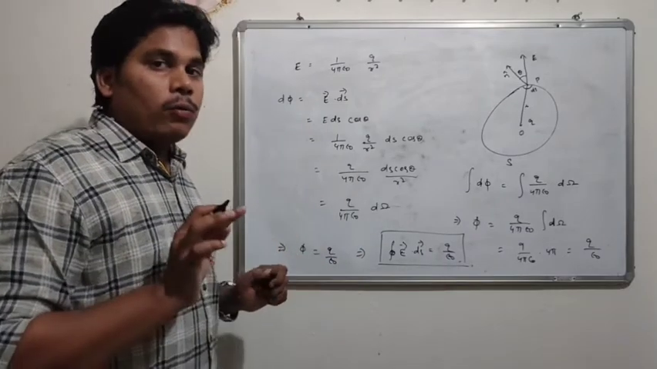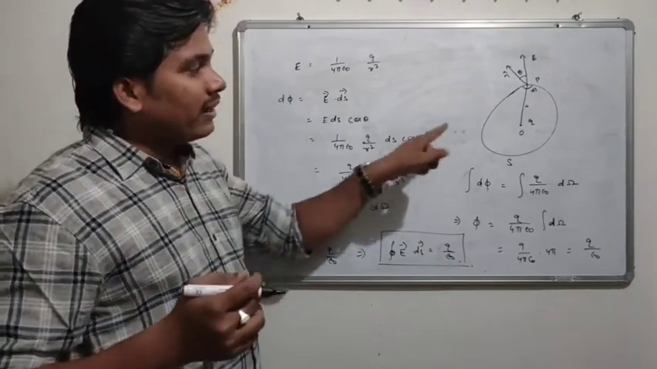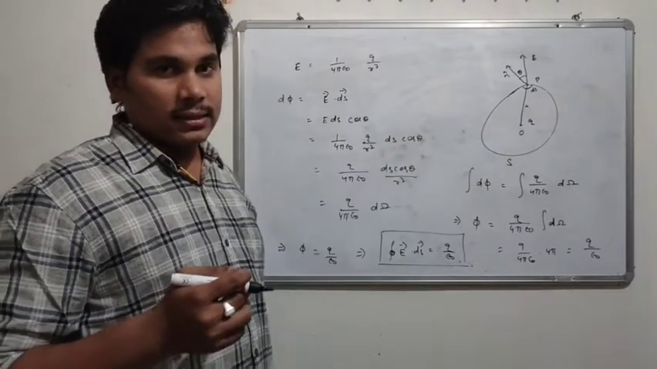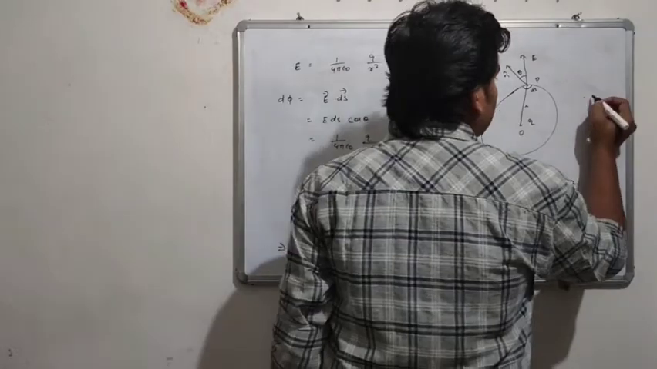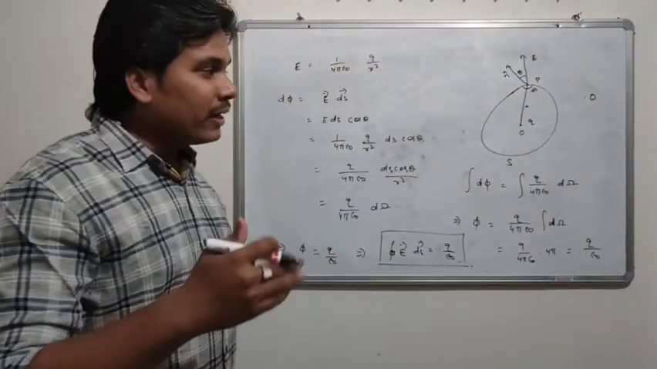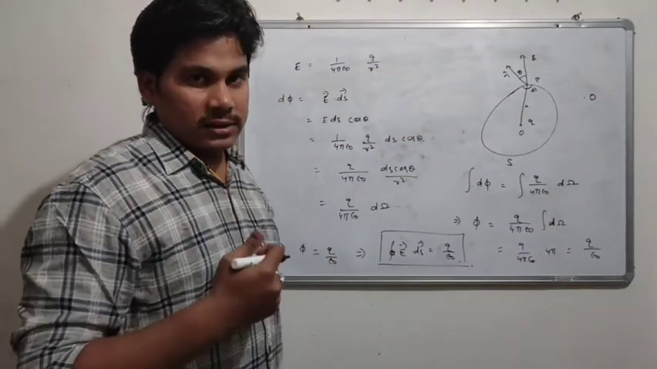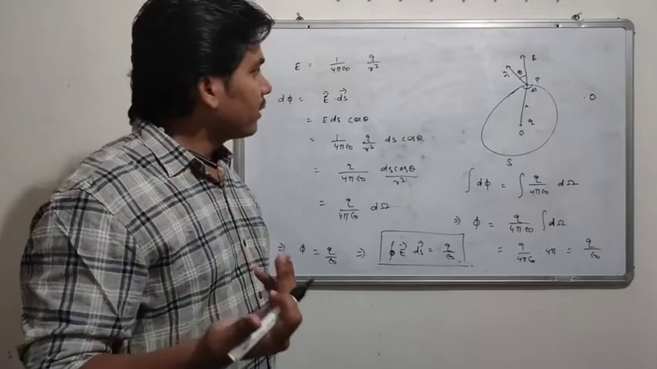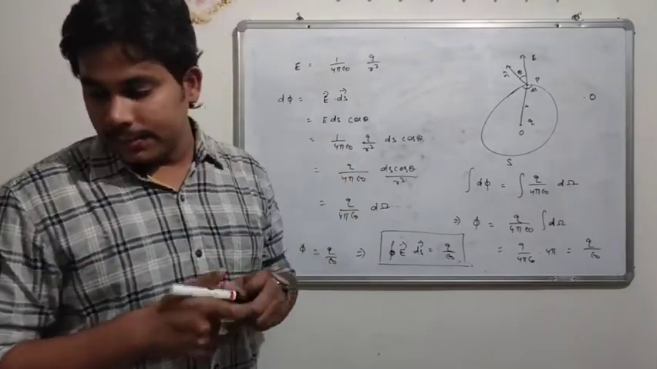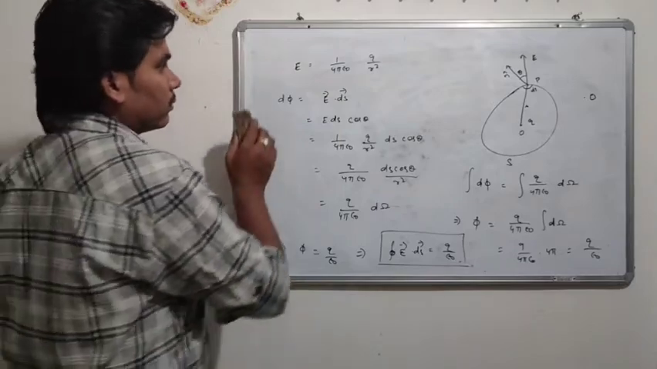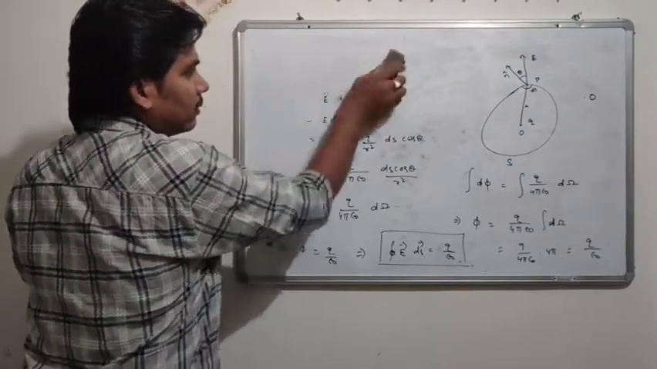Understand? Now we'll consider the case when the point O is outside the surface. Then what will be the electric flux, we'll find the electric flux and whether we can get the Gauss law or not. See, just I'm erasing.